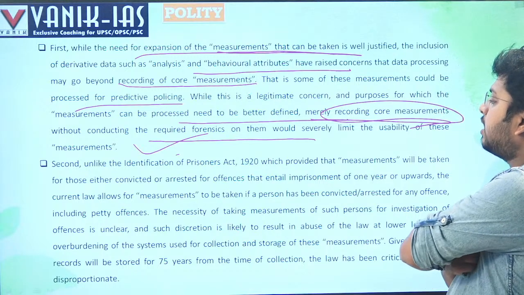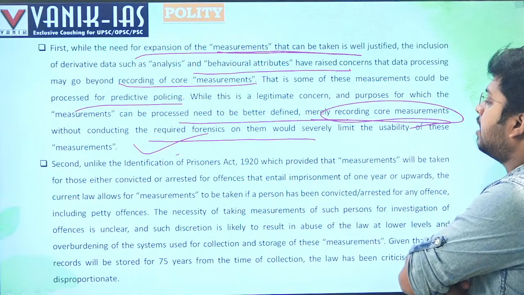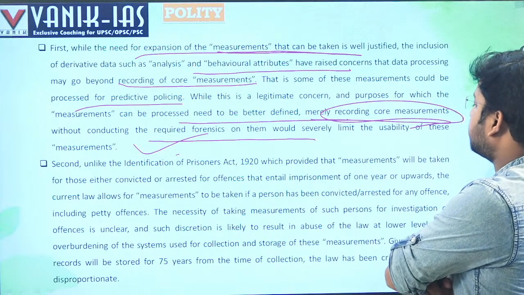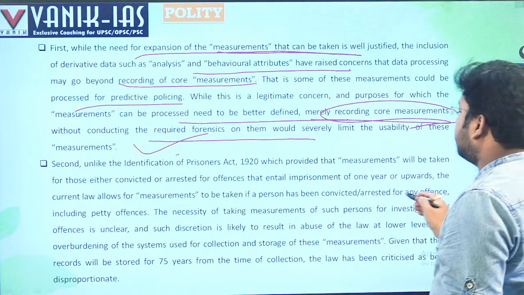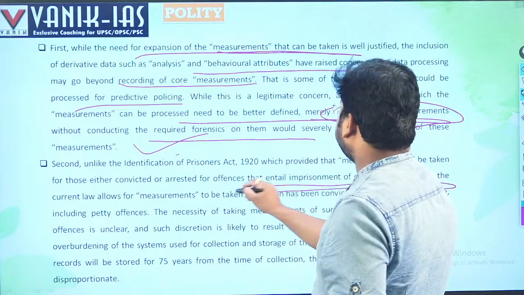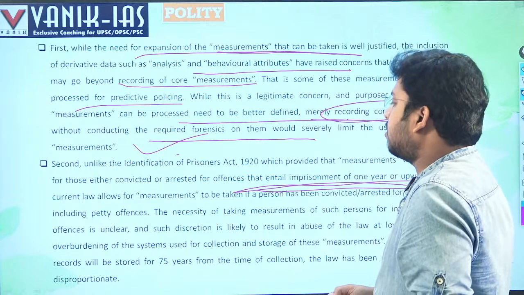Second, unlike the Identification of Prisoners Act 1920, which provided that measurements would be taken from those either convicted or arrested for offences that entail imprisonment of 1 year or upwards, right? Earlier there was a requirement of imprisonment of 1 year, and only then could you take the details of a particular person.